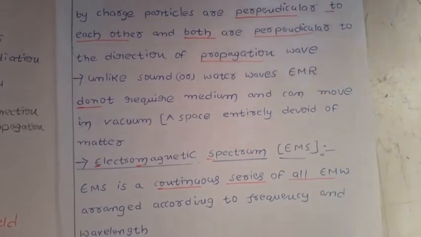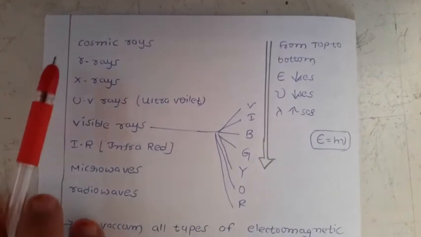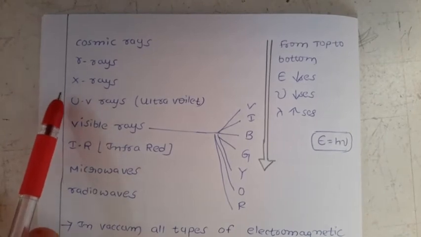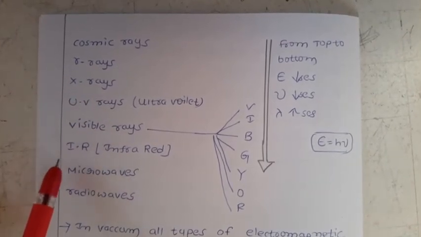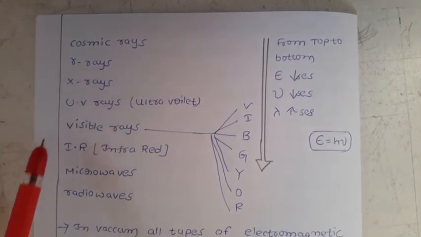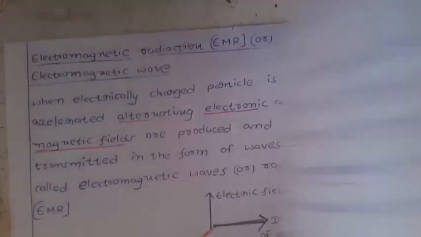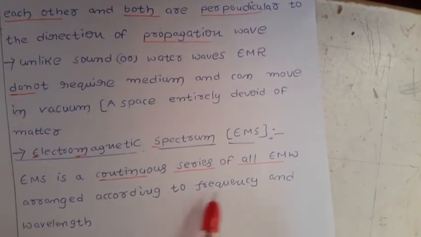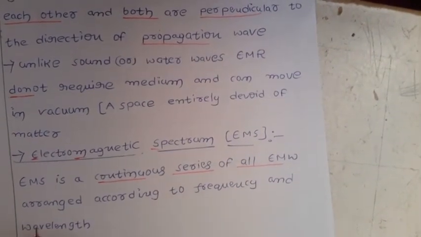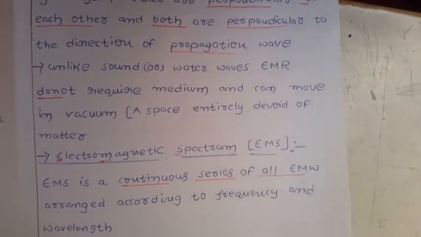So first, let us know what the electromagnetic radiations are. Here we have the cosmic rays, gamma rays, X-rays, UV, visible, infrared, microwaves, radio waves. These are the electromagnetic radiations if you arrange them. So what is the spectrum here? What is the definition we have given? It is a continuous series of all electromagnetic waves arranged according to frequency and wavelength.